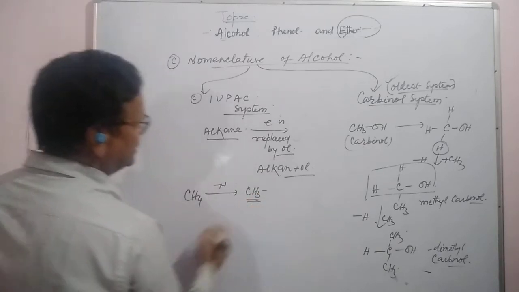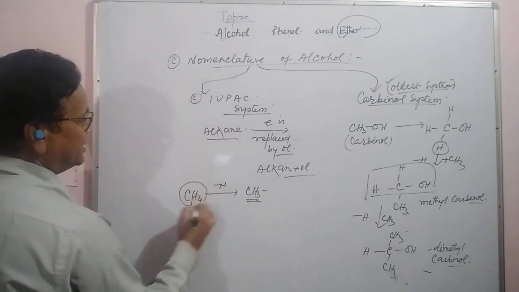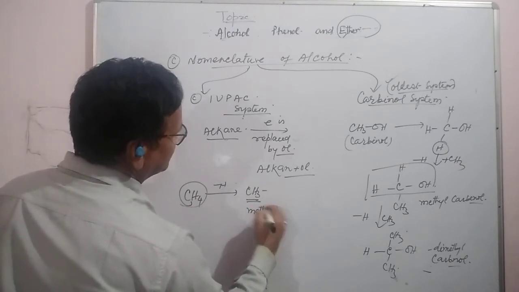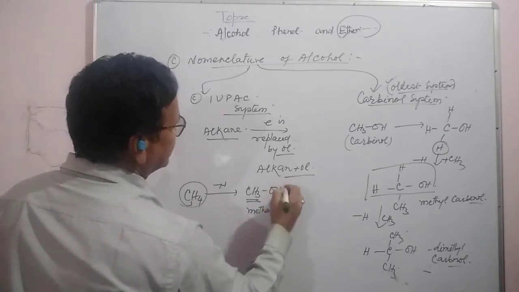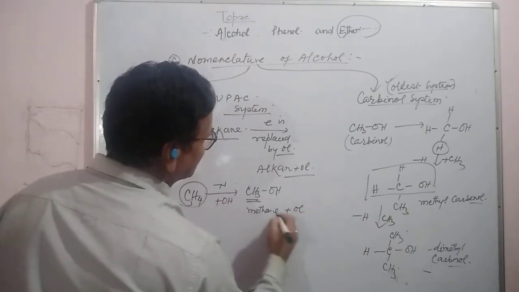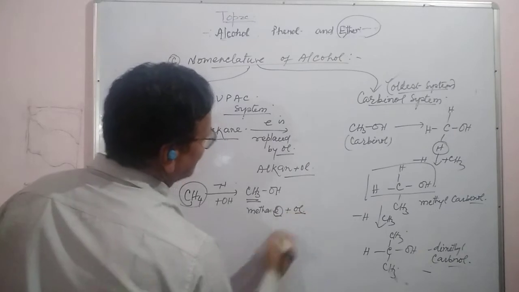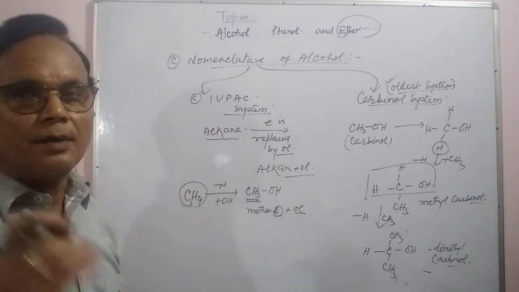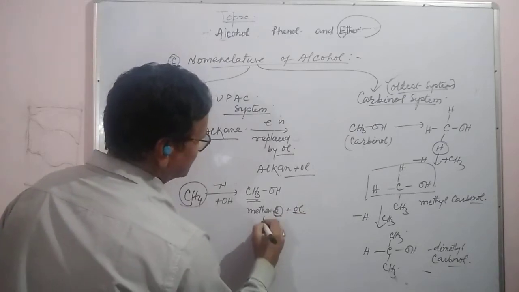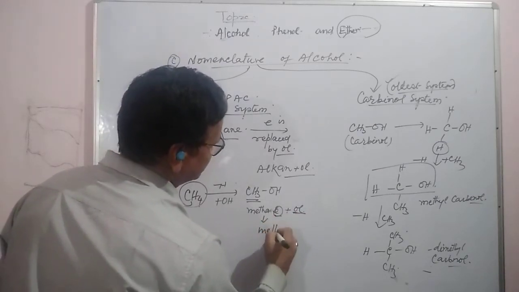This CH3 comes from methane, and OH is attached to it, that is ol. So E is replaced by ol, or two vowels cannot come together, so it will be called methanol.